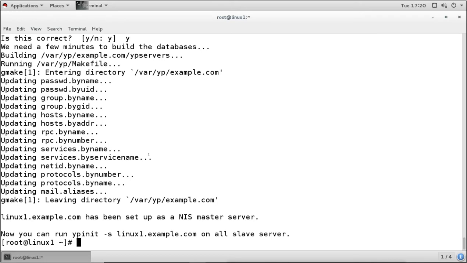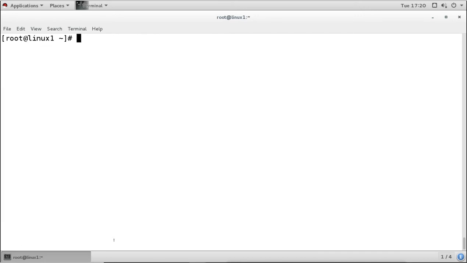Now after doing this, our NIS server is configured. Now we have to go to the client machine to make that client machine a member of this NIS server. So for that, we'll go to our other machine.